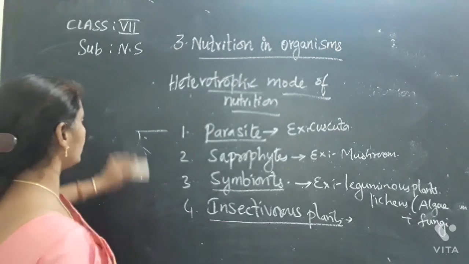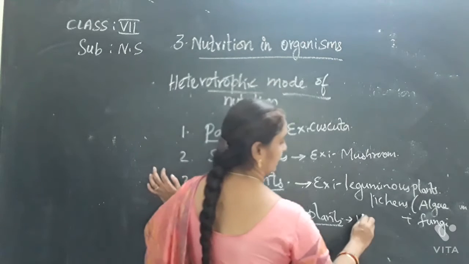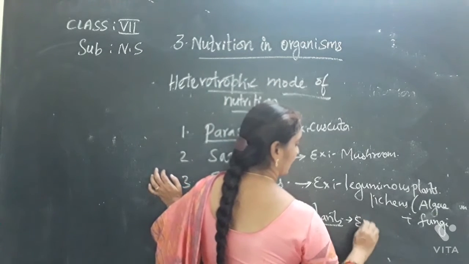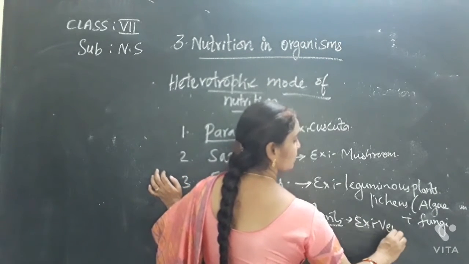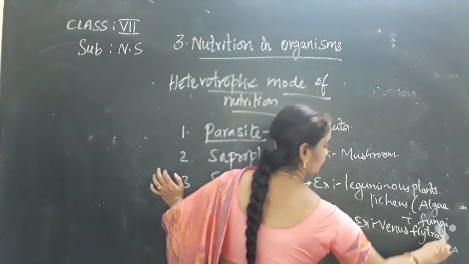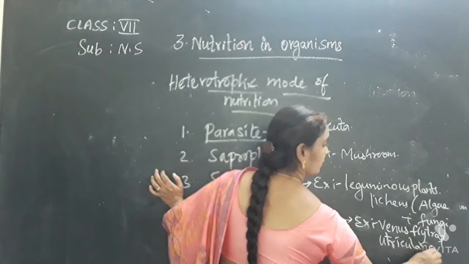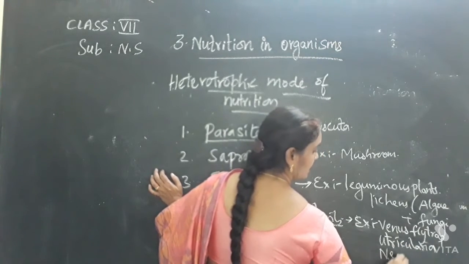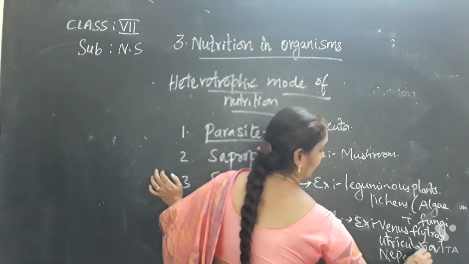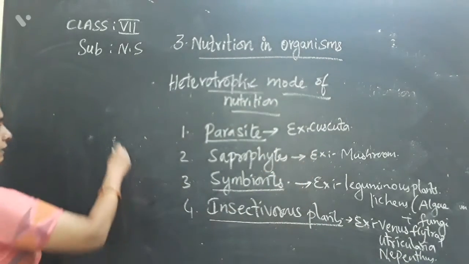For this you can give examples of pitcher plant, Utricularia, Venus flytrap and so on. Venus flytrap, Utricularia, Nepenthes, which is called the pitcher plant. There are so many others also.